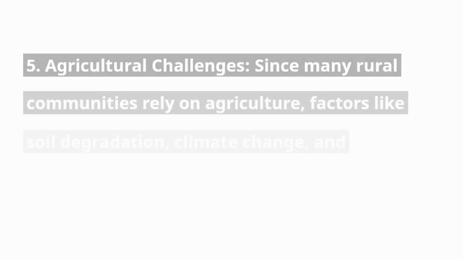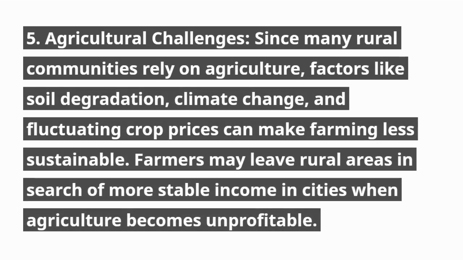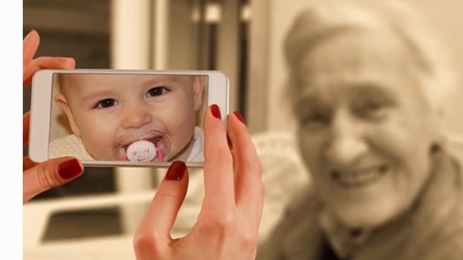5. Agricultural challenges. Since many rural communities rely on agriculture, factors like soil degradation, climate change, and fluctuating crop prices can make farming less sustainable. Farmers may leave rural areas in search of more stable income in cities when agriculture becomes unprofitable.